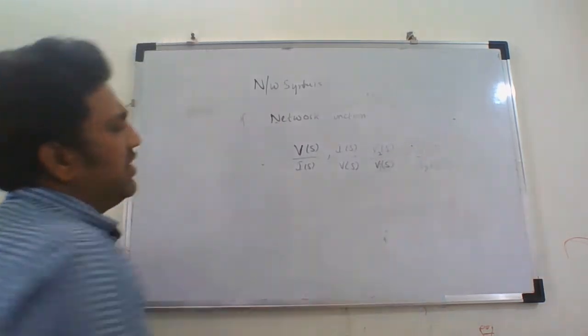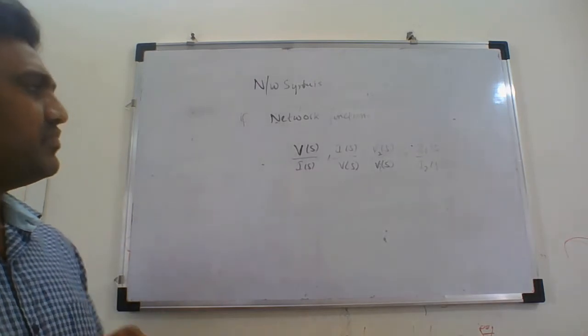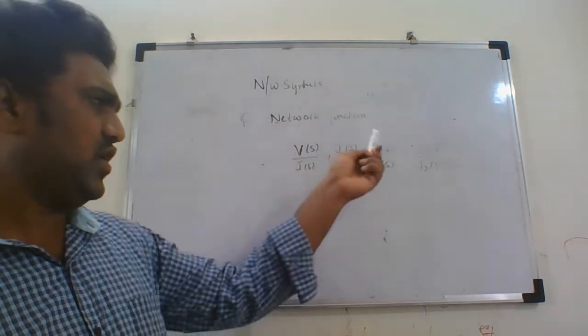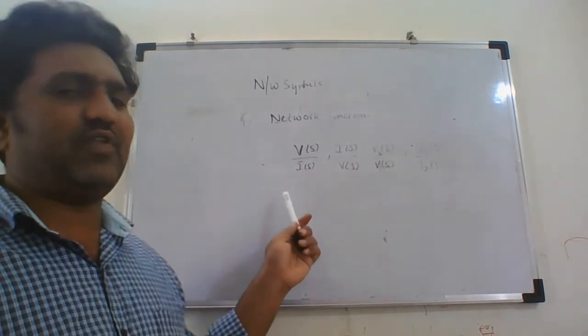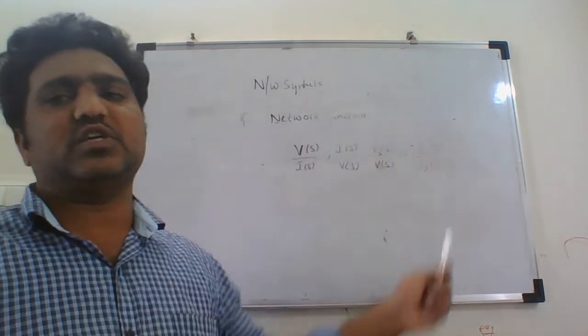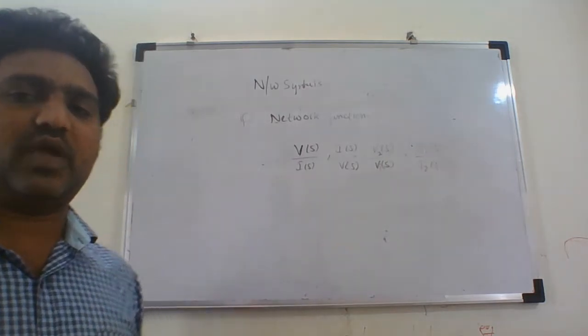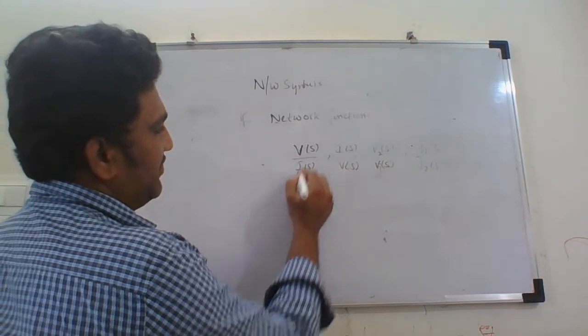So it is basically a ratio of one quantity, which can be a voltage or a current, to another quantity. The ratio of the Laplace transform of any of these parameters is what we call the network function.